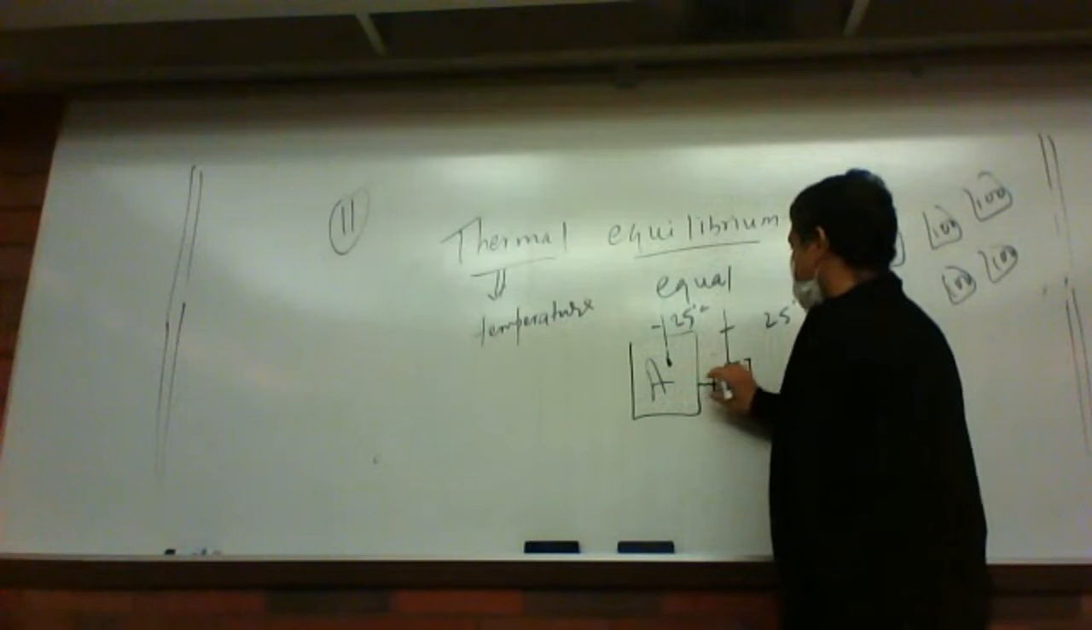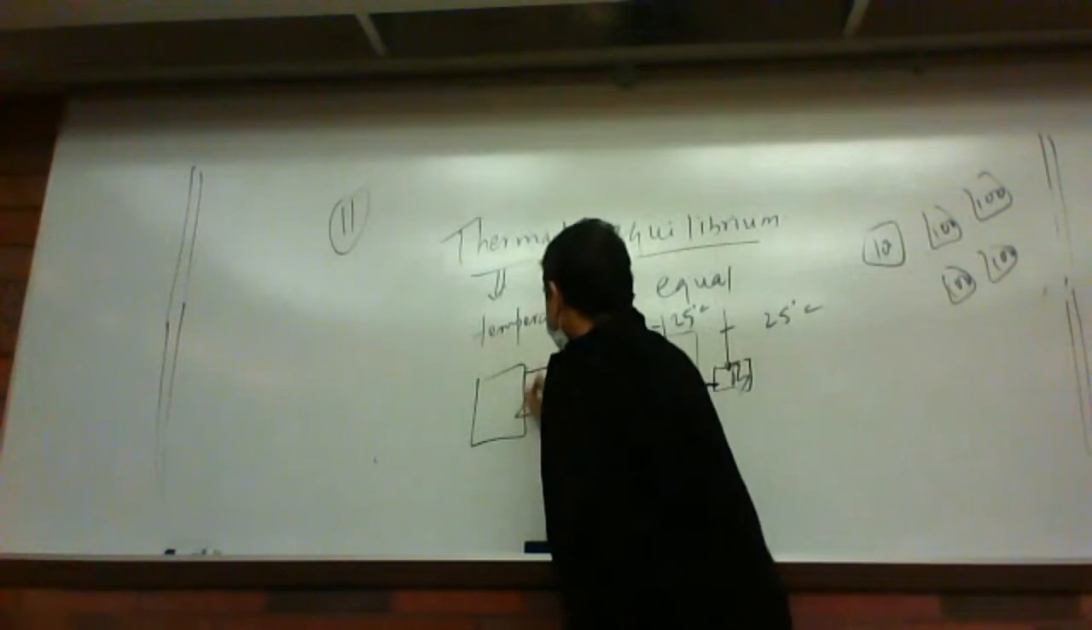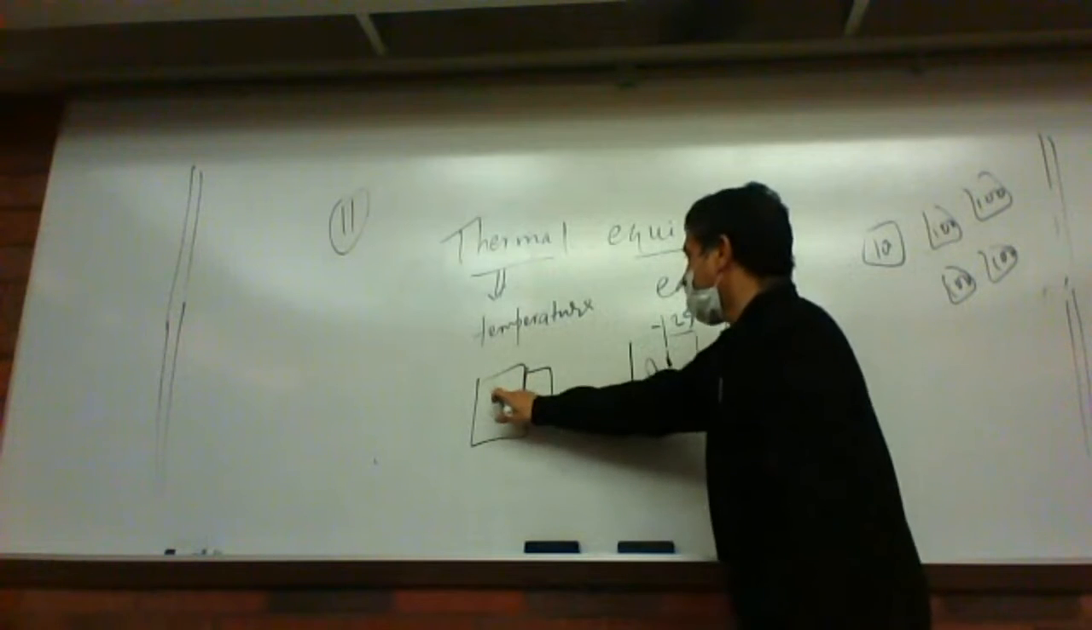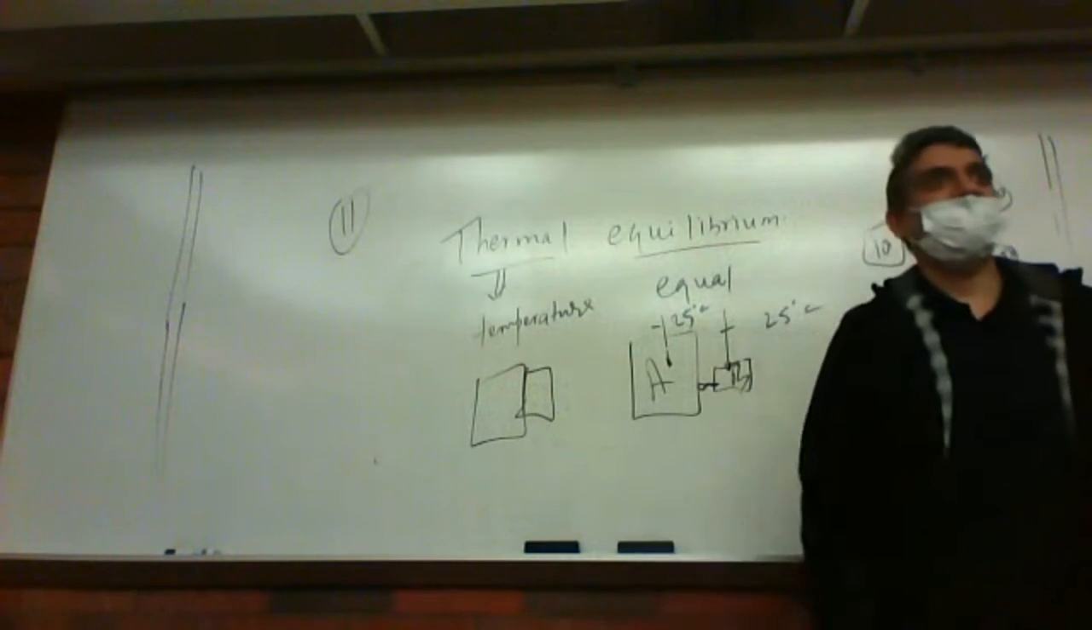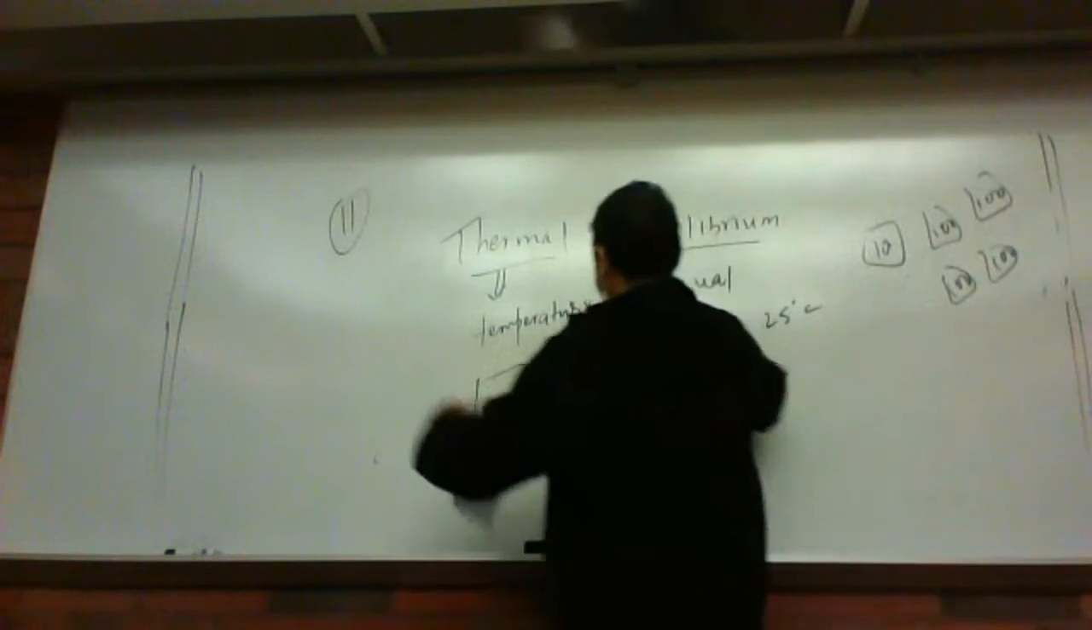So if two or more things are here and you are connecting them with some wire, or you are just putting them together like this, two things like this, then the temperature of this block and the temperature of this block are equal. Thermal equilibrium. Make sense? It's the vocabulary. Good.